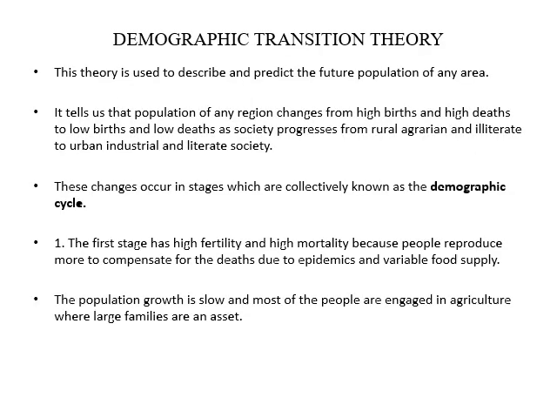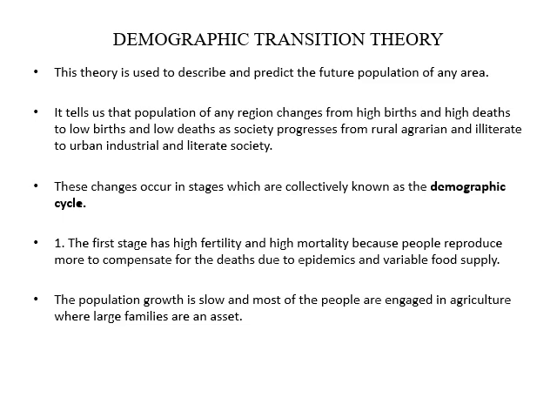When we study the population and the growth of population in a country, demographic transition theory is very helpful to explain. This theory is used to describe and predict the future population of any area. It tells that the population of any region changes from high birth and high death to low birth and low death as society progresses from rural, agrarian and illiterate to urban, industrial and literate society. These changes occur in stages which are collectively known as the demographic cycle.